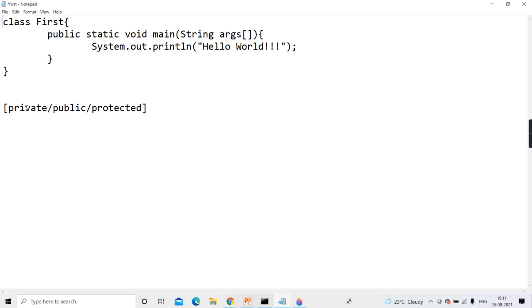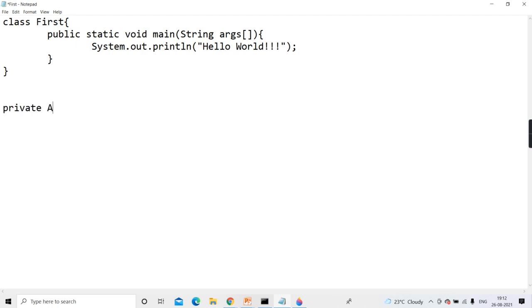The Java rule is that if it is a top level class, then you cannot give private or protected. You can give public or default. Top level class means a class which is not within any class. So if it is a top level class, you are not allowed to give private.